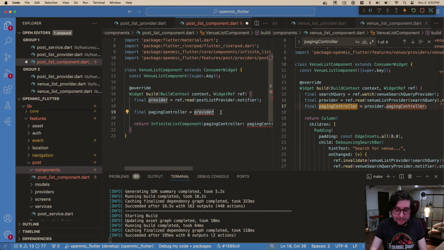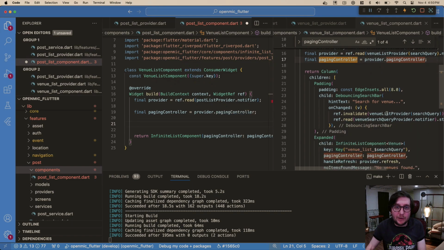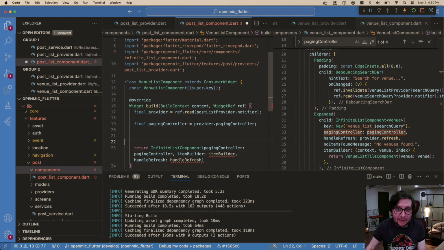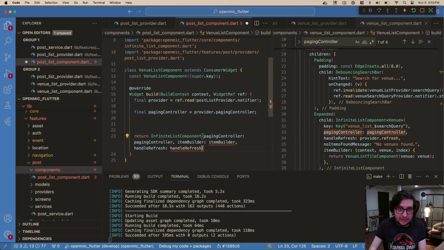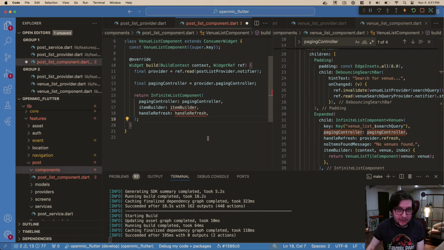Whatever, we'll do it. Dot paging controller. We might refactor that in a moment. So our infinite scroll. Let me just put on word wrap here, just so I can at least do this, and then we'll turn off word wrap. So we have our paging controller.